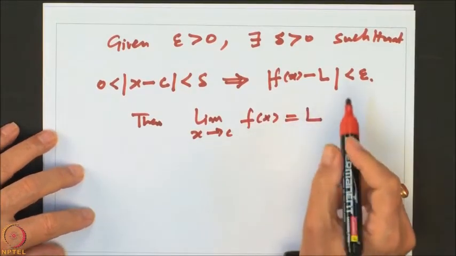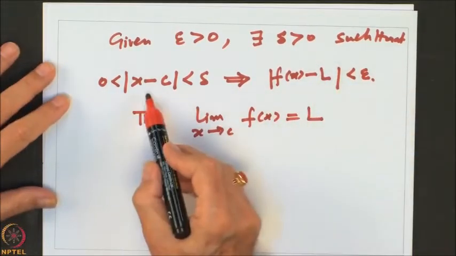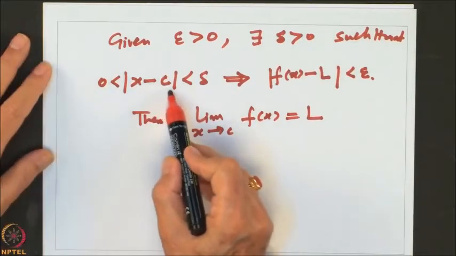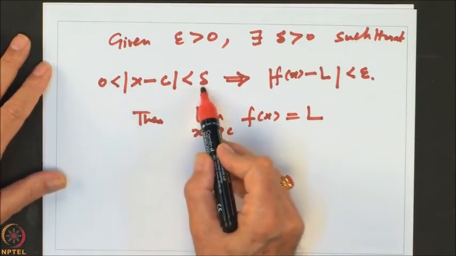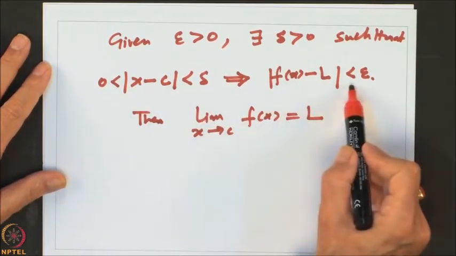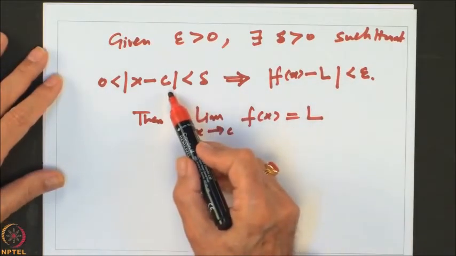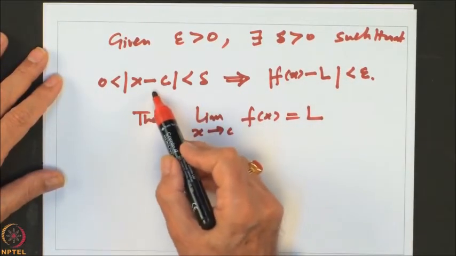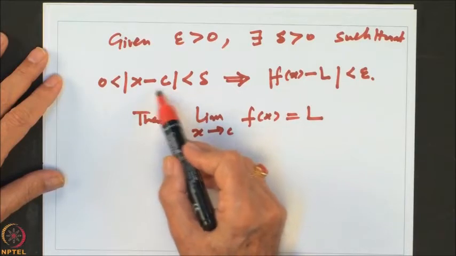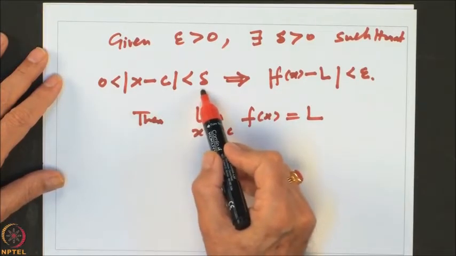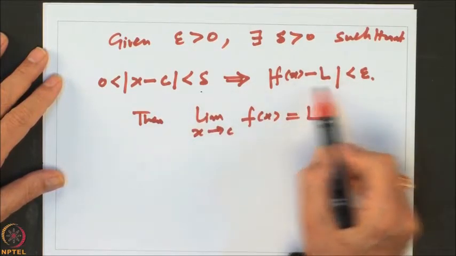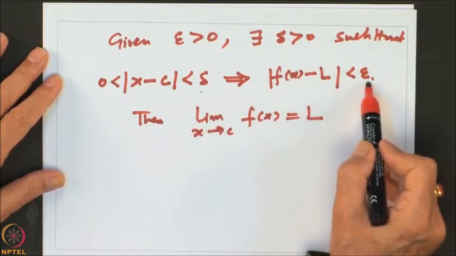So, this is precisely saying if this happens, then we say the limit as x goes to C of f of x is equal to L. In a sense, here we are saying for all points close to C, f of x is close to L. Earlier we had the closeness in terms of sequences. For every sequence xn converging to C, it is going to come as close as you want, and f of xn is converging to L, so that is going to come as close as you want.